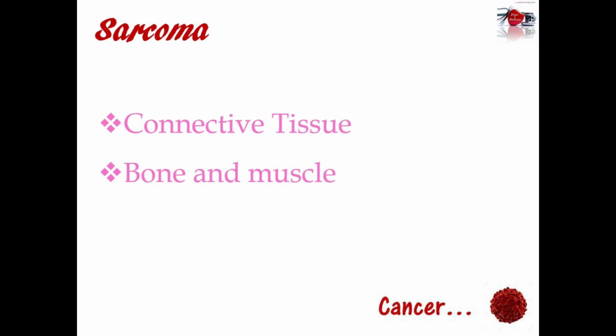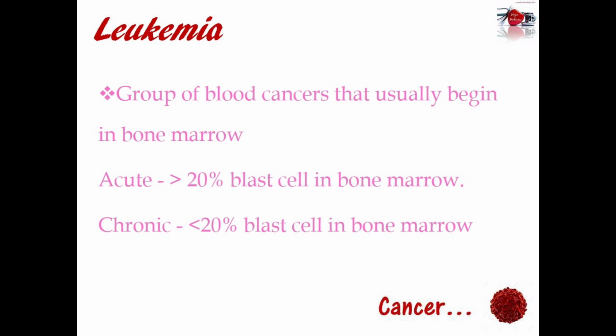So let us learn about the fourth type, that is leukemia. So leukemia is a group of blood cancers that usually begin in bone marrow. There are two types of leukemia, that is acute and chronic leukemia.